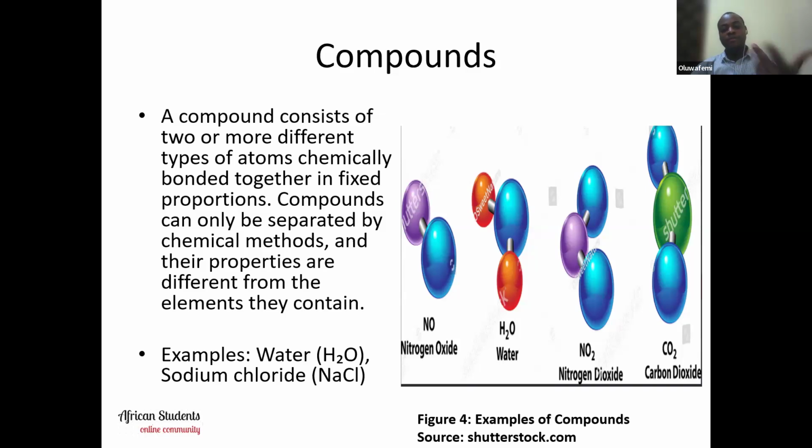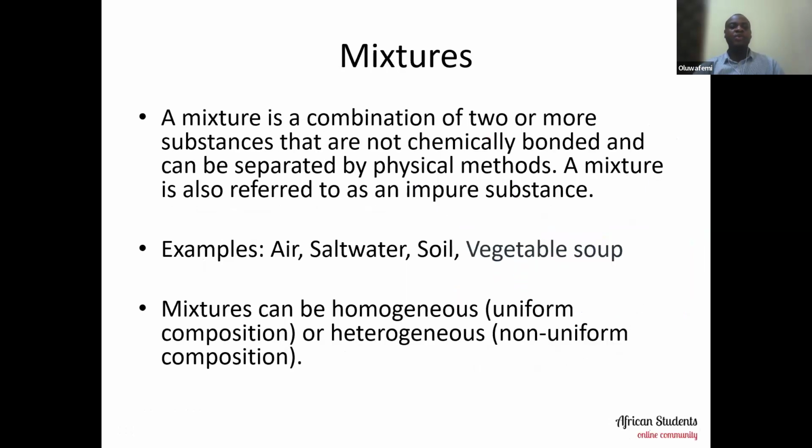So examples of compounds, we've mentioned them and we can see them on the screen: water, sodium chloride, nitrogen oxide, carbon dioxide, and so on and so forth. Okay, having said that, now let's look at mixtures. A mixture, on the other hand, is a combination of two or more substances. It's a combination of what? Two or more substances that are not chemically bonded and can be separated by physical methods.